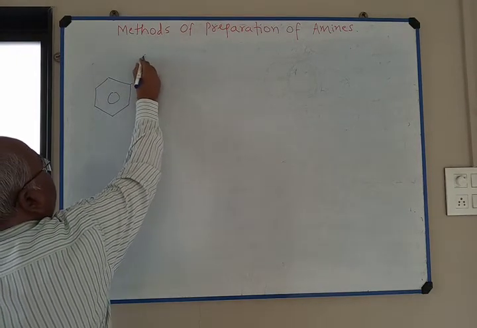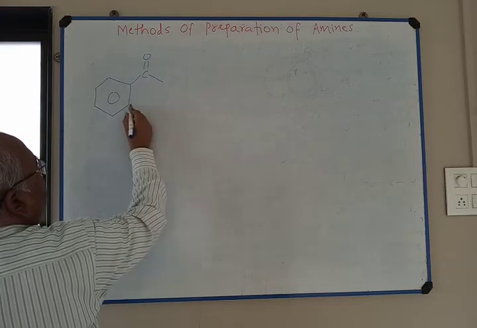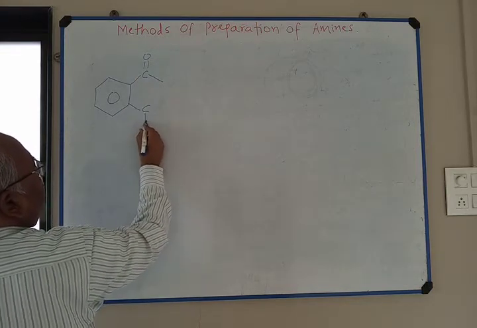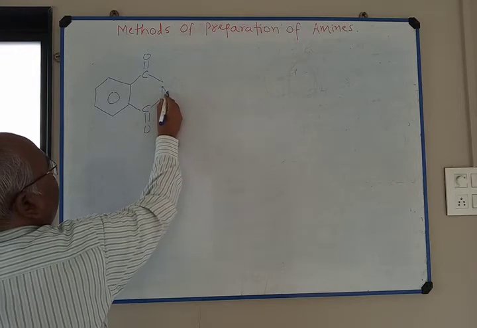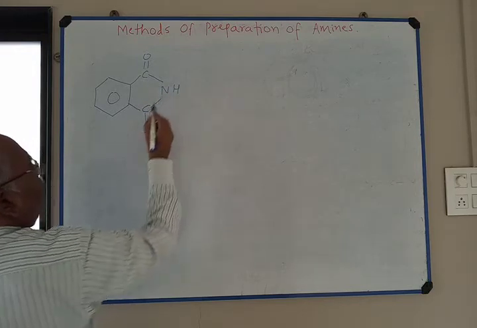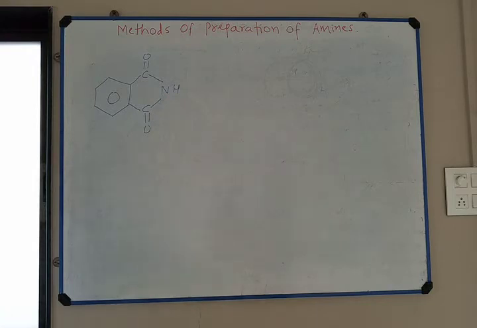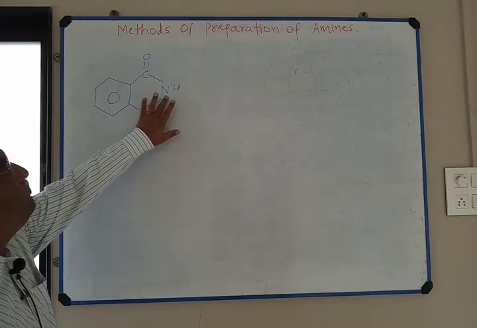C double bond O, C double bond O, carbonyl group, and here is NH. This is a secondary amine NH group.